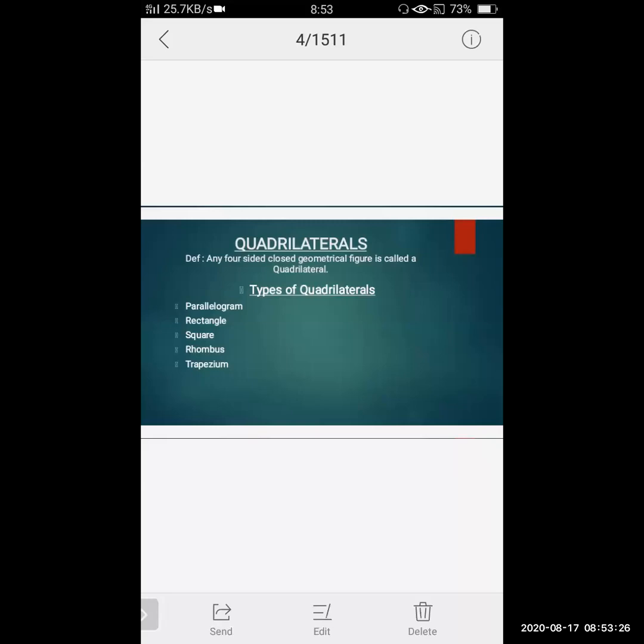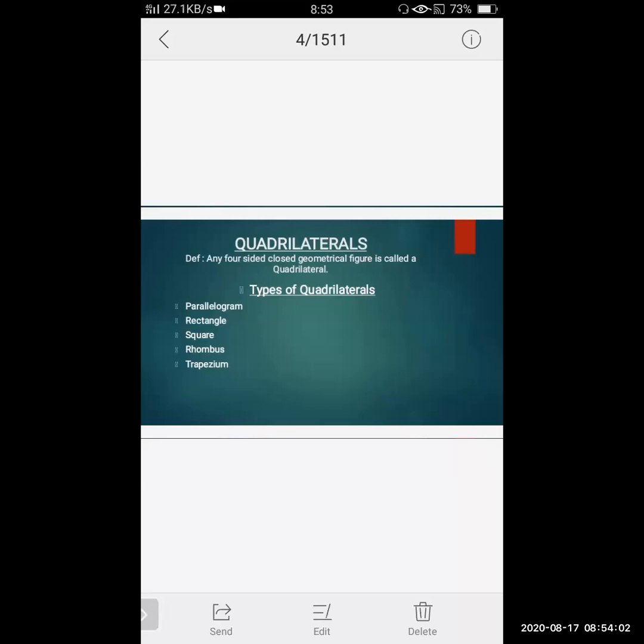Okay, now in this chapter, we are going to study different types of quadrilateral, what their properties are, and how they are used in solving problems, that is the application part. We are going to study each type in detail along with its properties. Now what are the types of quadrilateral?